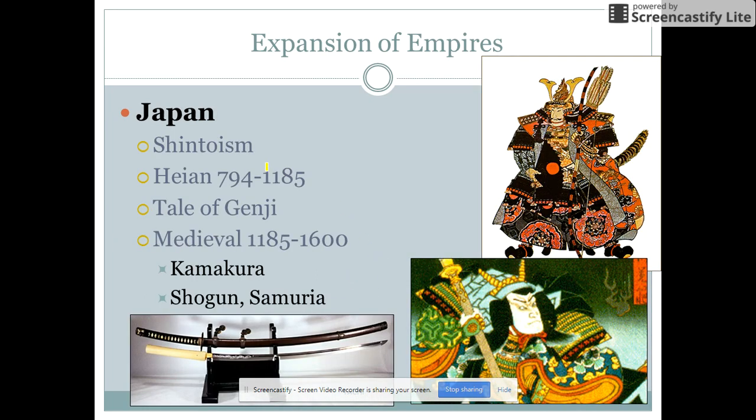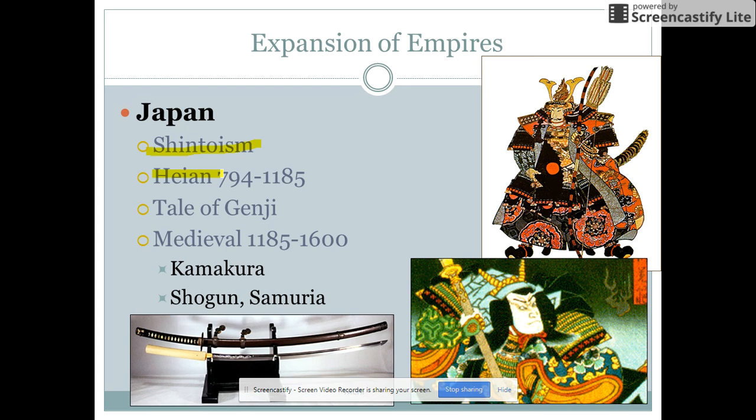All right, on to Japan. They too implement a lot of Chinese practices because of their proximity to them. At first, they have a centralized government. They're promoting Confucianism and Buddhism, but their main religion was Shintoism, which is like the veneration of nature spirits and stuff like that.